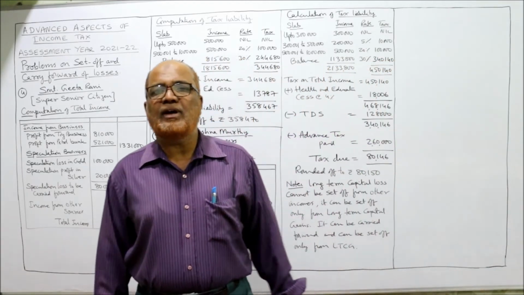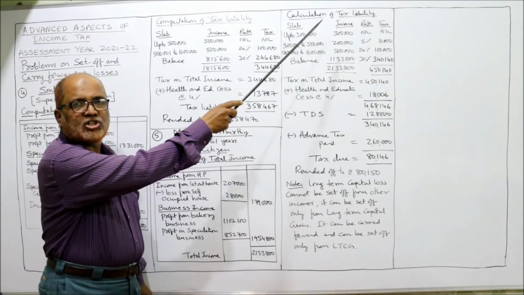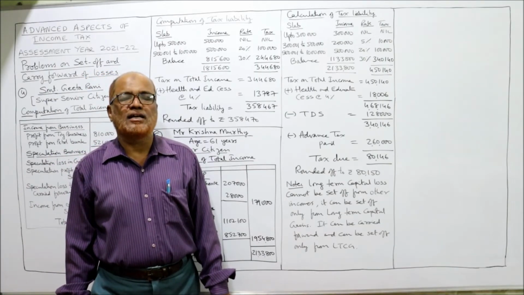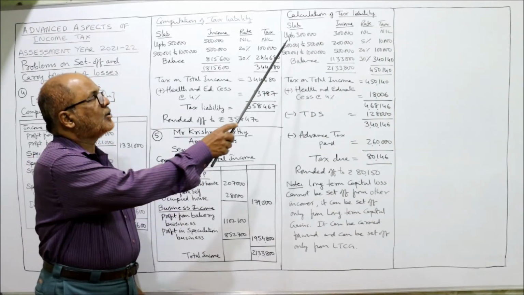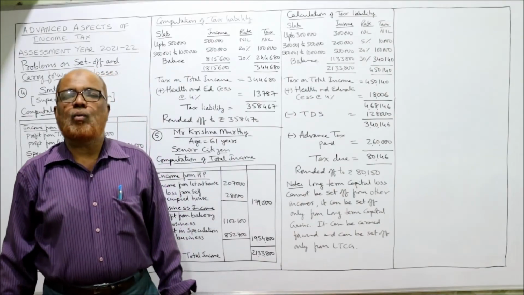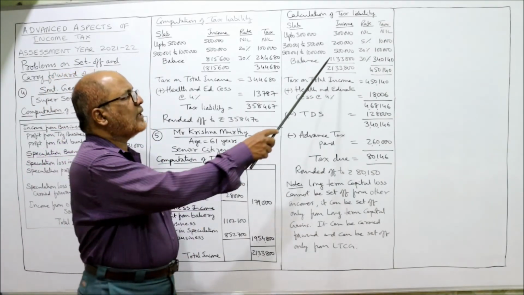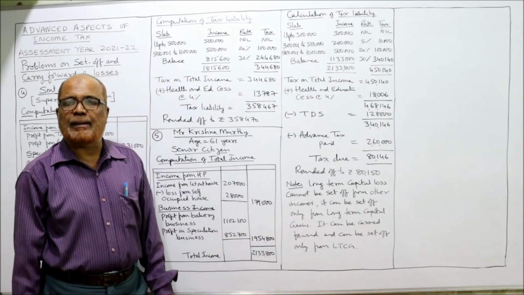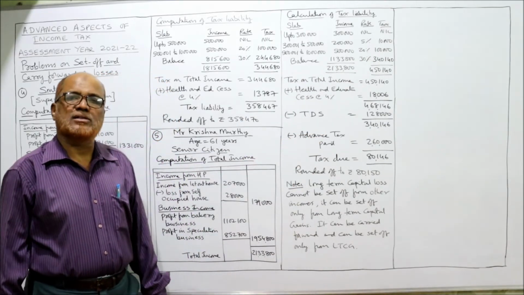On this total income, we are required to calculate the tax liability. The basic exemption limit for senior citizen is 3 lakh because 61 years of age, senior citizen. Up to 3 lakh rupees income, nil. Second slab 3 lakh 1 to 5 lakh. The income comes to 2 lakh. On that 2 lakh, 5%, 10,000. 5 lakh 1 to 10 lakh, third slab. The income is 5 lakh. 20%, 1 lakh.